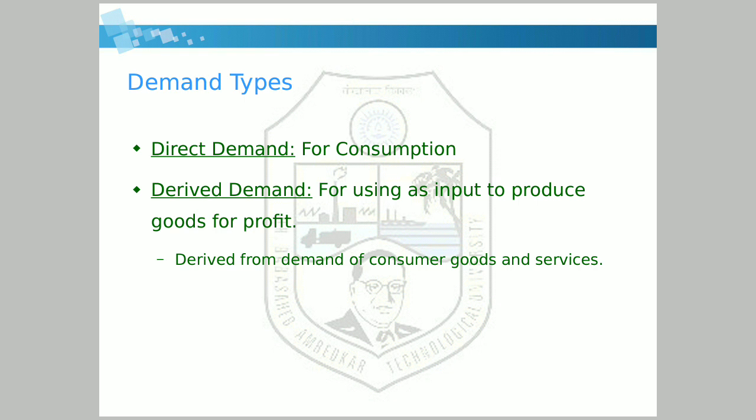For example, they will make tomato sauce, ketchup, like this. And their demand for tomatoes depends on the direct demand of the consumer, right? So I hope you understand it.